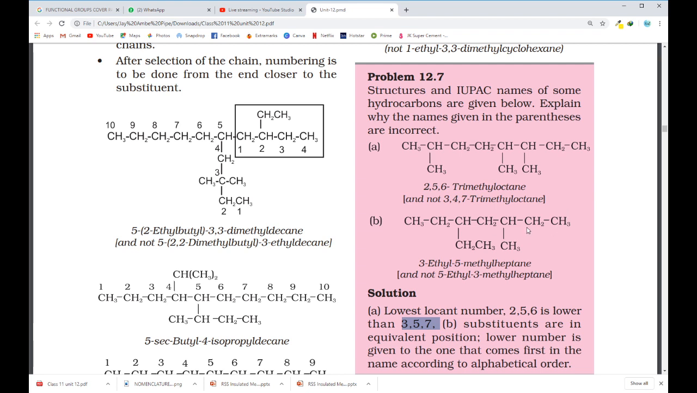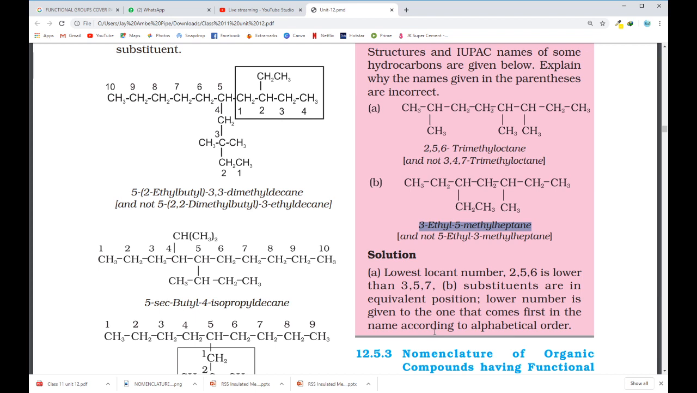This is the correct name. 1, 2, 3, and if you start from this side, 4 and 5. If I start from the other side, 1, 2, 3, 4 and 5. So from both sides, we are getting 3 and 5. In this case, what is our rule? The rule says that the lowest number goes to the substituent which comes first as per alphabetical order, and ethyl comes first. So in this case we have to start numbering from the left side. So 3 ethyl 5 methyl heptane is correct. You have to write that the substituents are in equivalent positions, and the lower number is given to the one that comes first in the name according to alphabetical order.